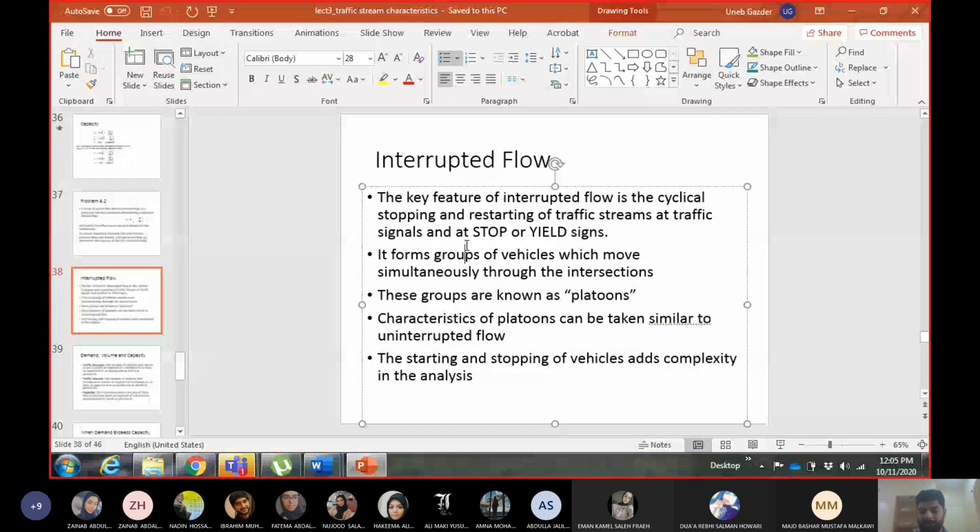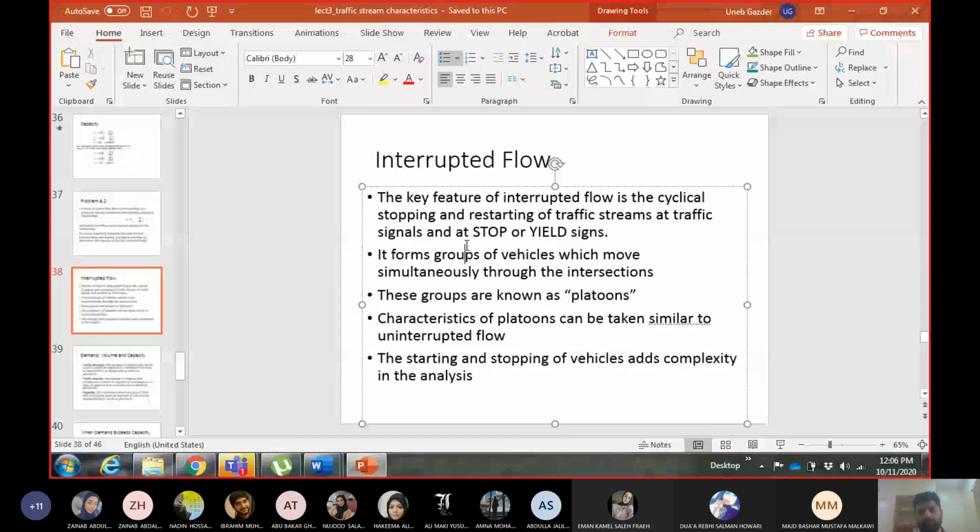Now, usually what happens when you are moving out from an interruption, when you are moving from one intersection to the next, there is a group of vehicles which are moving with you. So for example, you were waiting at a roundabout and you found the roundabout is empty. Now you can enter. So with you, there were 3 or 4 vehicles who took this chance and who entered beside you or just behind you. So this group of vehicles which pass through one interruption together are known as platoons.